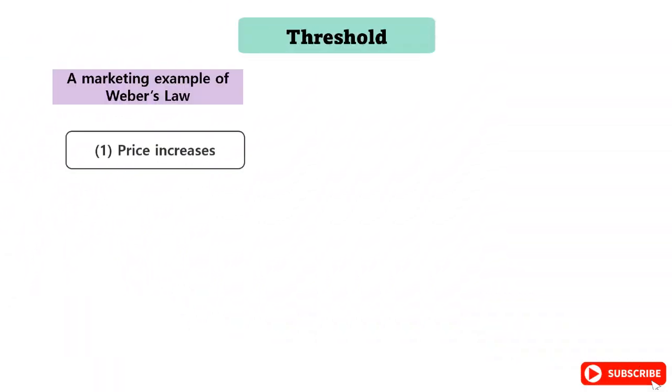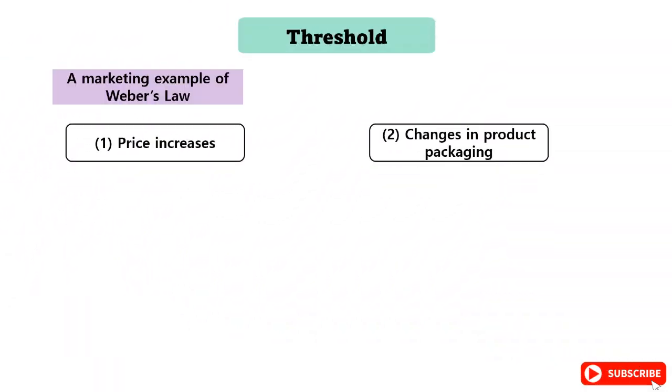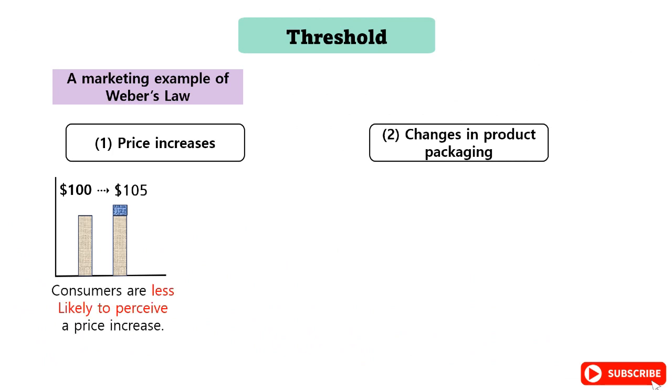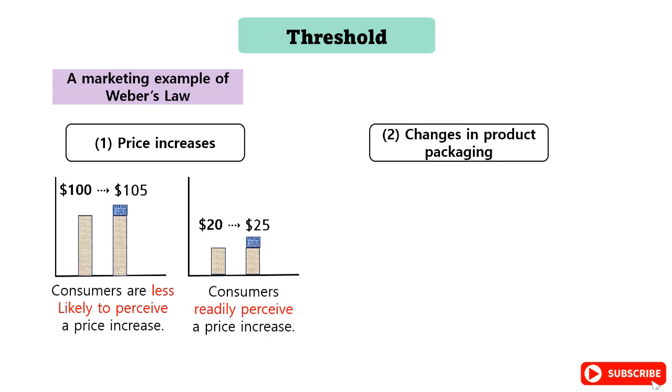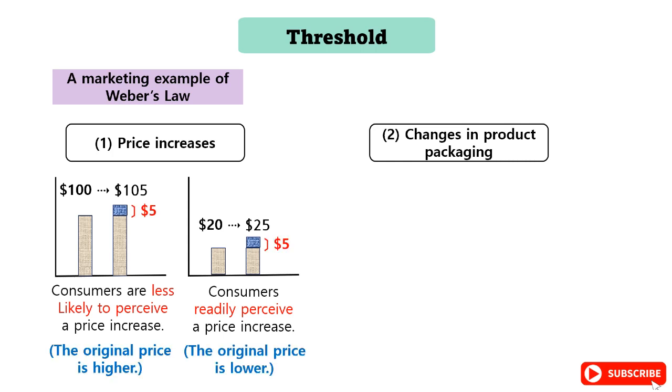In marketing, Weber's law can be applied to price increases and changes in product packaging. For example, consumers are less likely to perceive a price increase from $100 to $105, but they readily perceive a price increase from $20 to $25. The reason is that even if the same amount increases, if the original price is higher, it is less recognized, and if the original price is lower, it is easily recognized.